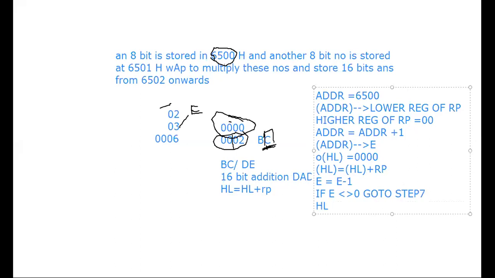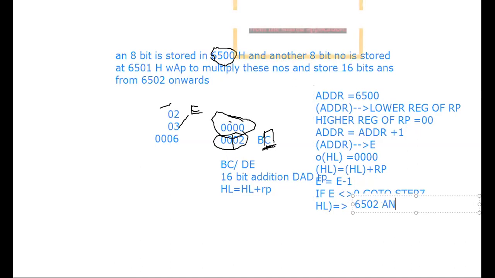So HL contents must be stored in 6502 and 6503. Correct?